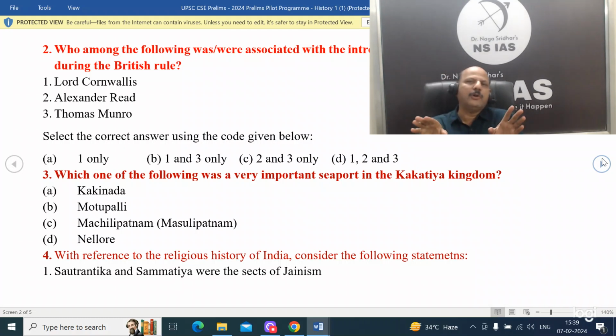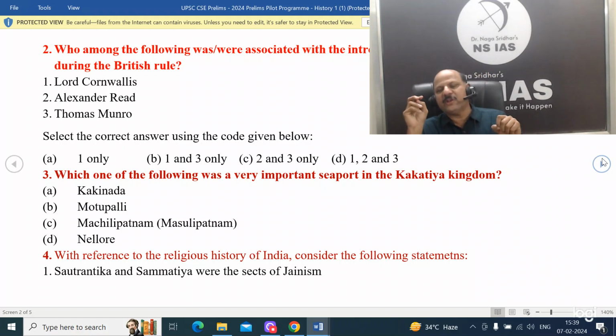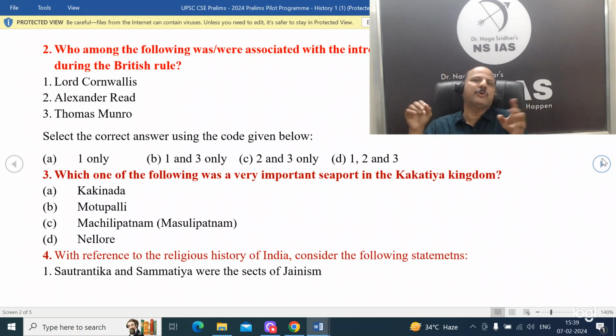Who among the following were or was associated with the introduction of Raitwari settlement in India? They have again given Cornwallis. Cornwallis is actually associated with the Permanent Settlement Act or Zamindari Act. He is not associated with the Raitwari or Mahalwari. Captain Alexander Reed and Thomas Munro: Thomas Munro later became the governor, initially it was Captain Reed. So it was Captain Reed and Thomas Munro who were involved in the introduction of the Raitwari system in India.